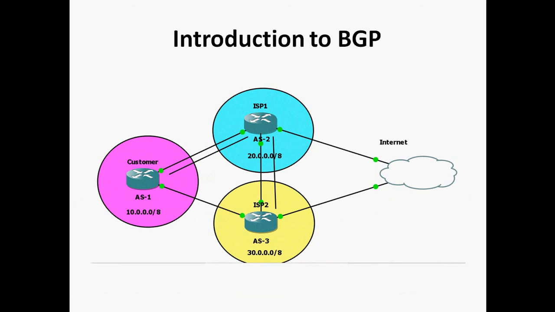But if you are using a default route from the ISP, there is one problem: the suboptimal problem. In case the customer learns the default route through BGP from ISP1 as well as ISP2, consider ISP1 as the primary. Now the customer wants to reach the 30 series network. The customer is directly connected to ISP1 as well as ISP2, but the customer will go to ISP1, and from ISP1 it will go to ISP2. That is a suboptimal problem.